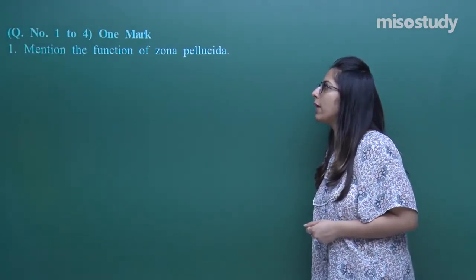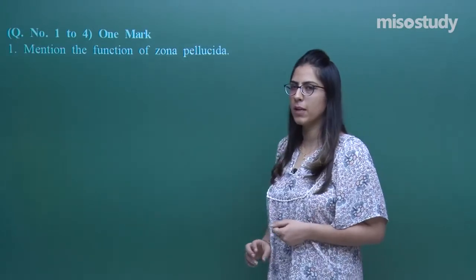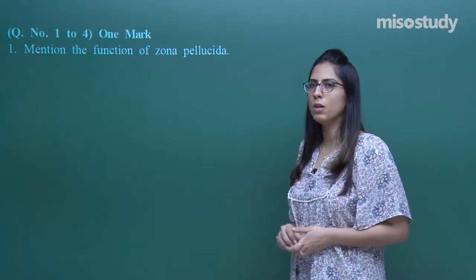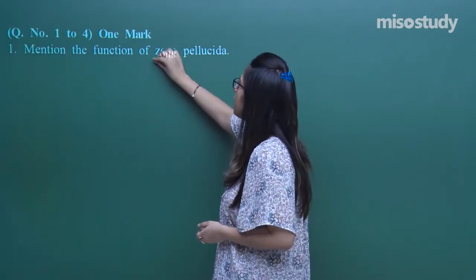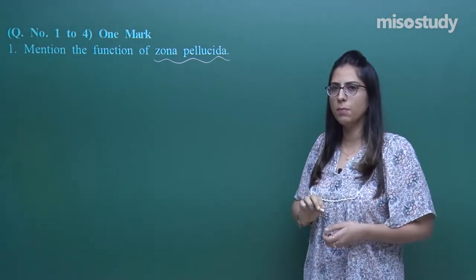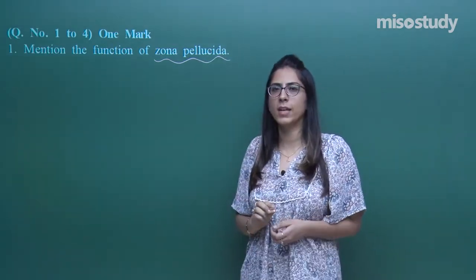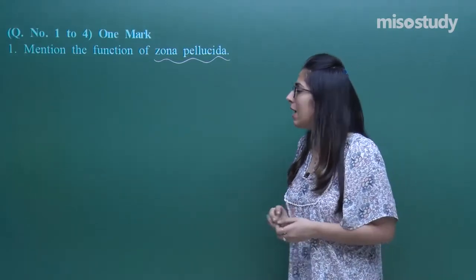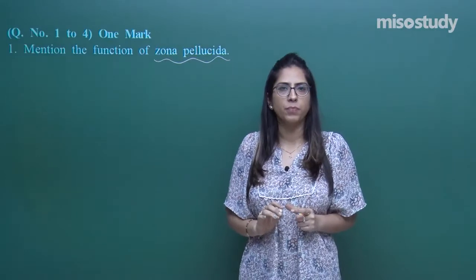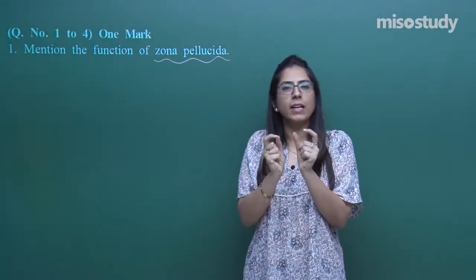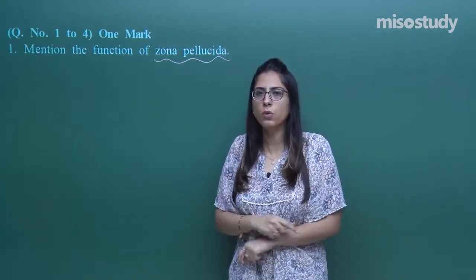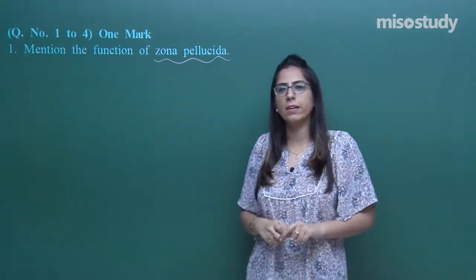This question number 1 carries 1 mark, so we have to explain according to 1 mark. The question states, mention the function of a zona pellucida. First of all, tell me where this zona pellucida is present. Zona pellucida is present outside the oocyte. Whenever a sperm tries to enter into the egg, once one sperm has entered, characteristic changes within the zona pellucida will happen, due to which it will not allow further entry of sperm.